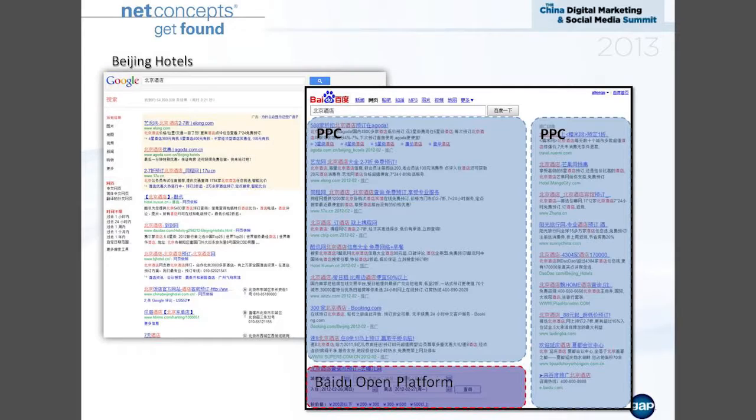But if we change to another keyword, Beijing hotel, or Shanghai hotel, or Sydney hotel, a keyword like this, this is still the Google page, same as usual. But if we go to Baidu, it's a little bit different this time. So you get all the PPC, paid search results. I mean, you can have up to 10 on the left-hand side, right? Many on the right-hand side, right? So that almost occupies your first screen, right? And also you have the Baidu Open Platform below, right? So in terms of this screenshot, the whole first screen is occupied by paid. Of course, you have the organic, but on the second screen, right? But still on the first page.